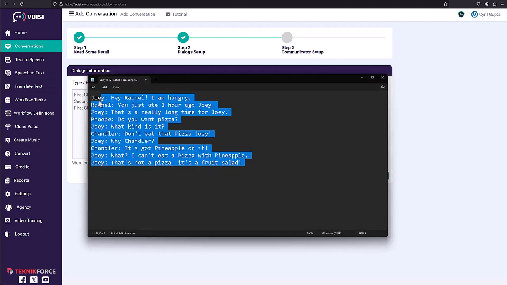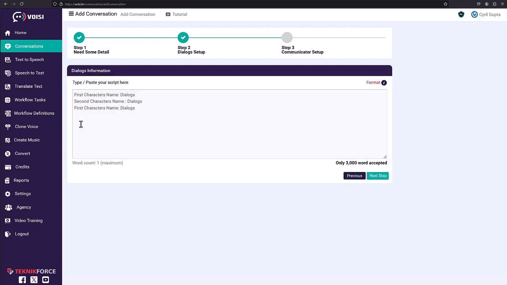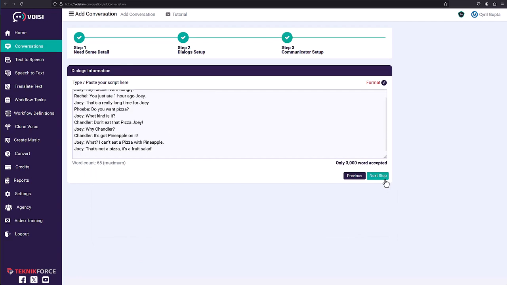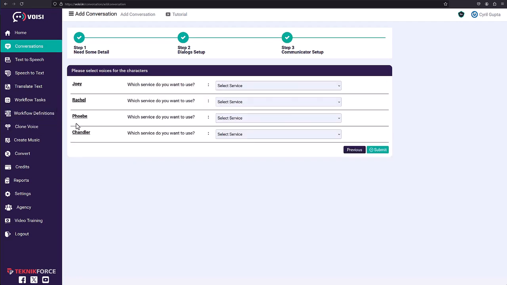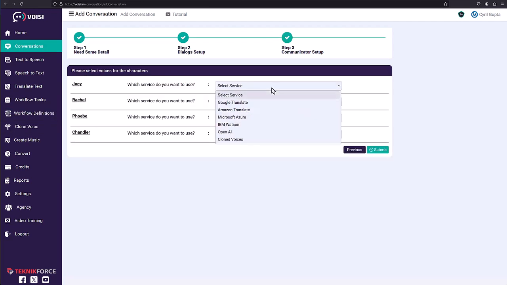This is how the script looks for Voisi. You can see it's just a standard dramatic script where each person's dialogue is in front of its name. You can just copy it and paste it. Click on next step, and now you can select the voice for each person. And you know what? Voisi lets you select what the voice source is. You can select from all these providers: voices from Google, Amazon, Microsoft, IBM, OpenAI, and even your cloned voices.